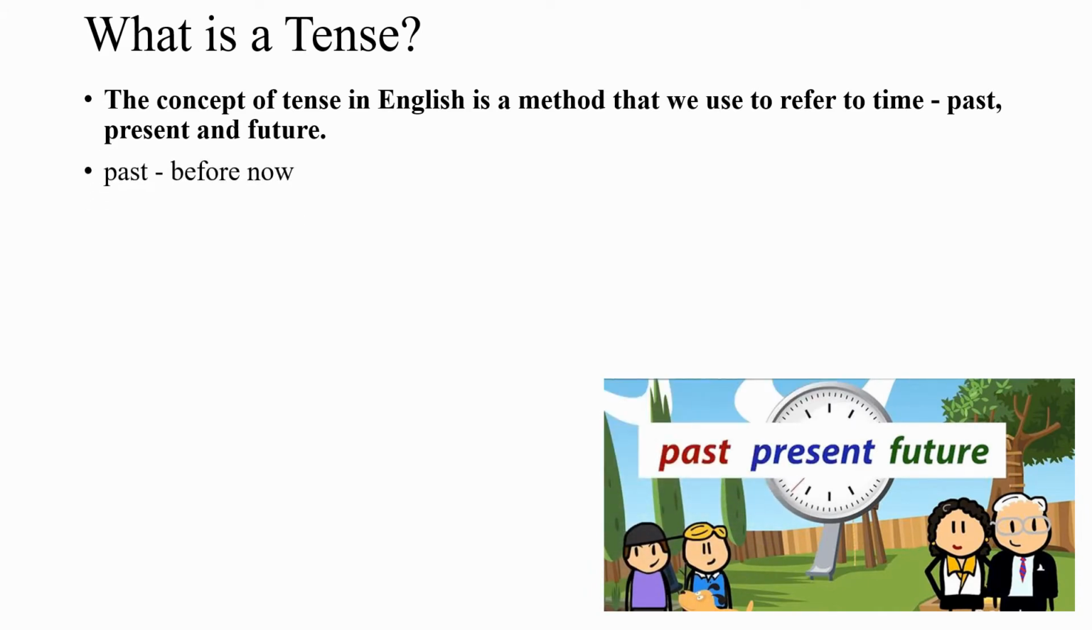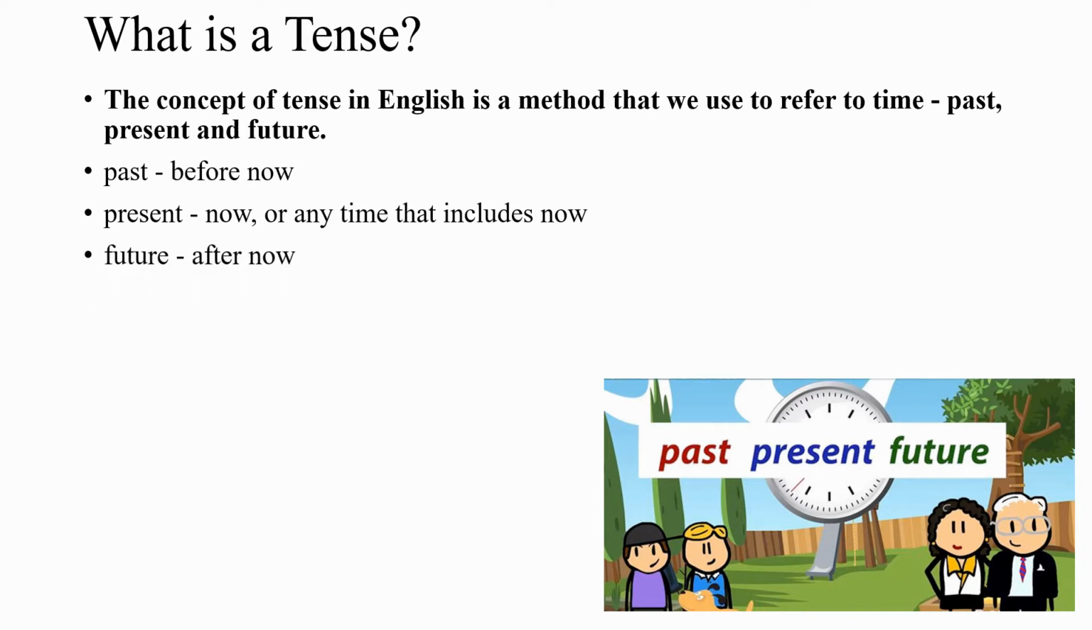Past means before now, right? I am talking to you right now. This is present. And earlier, what I would have been doing, that would be past. Present is now or anytime that includes now. Future is after now. After accomplishing my lesson, what I would be doing, that would be future.